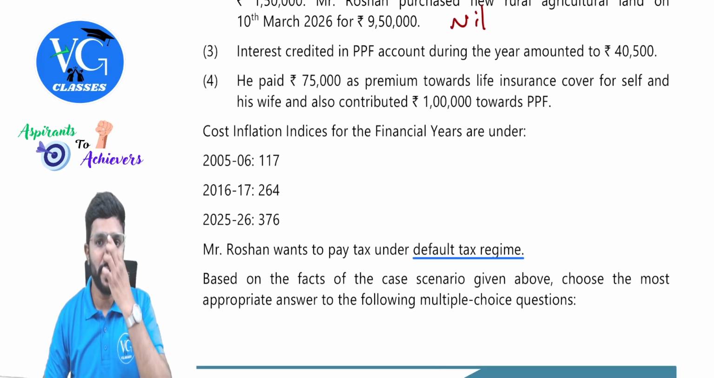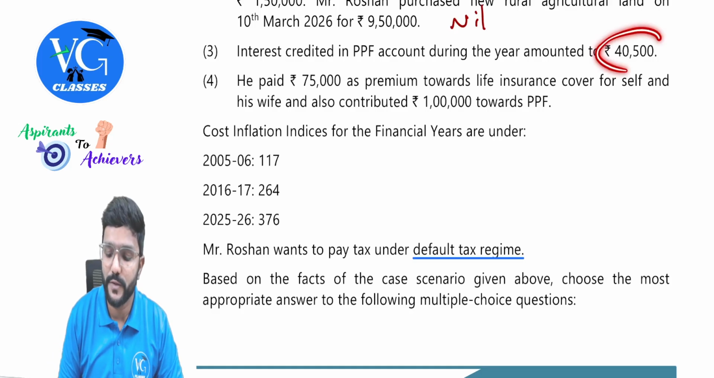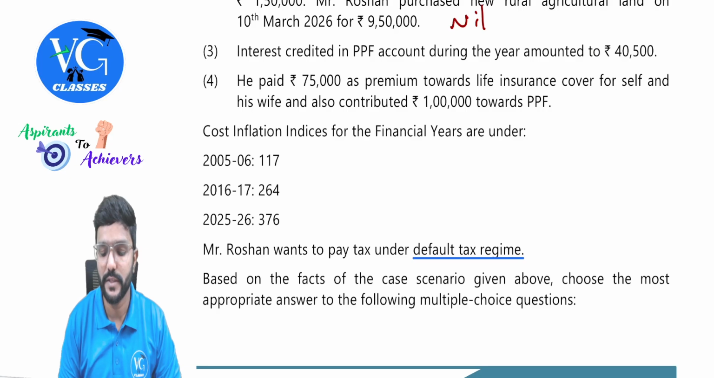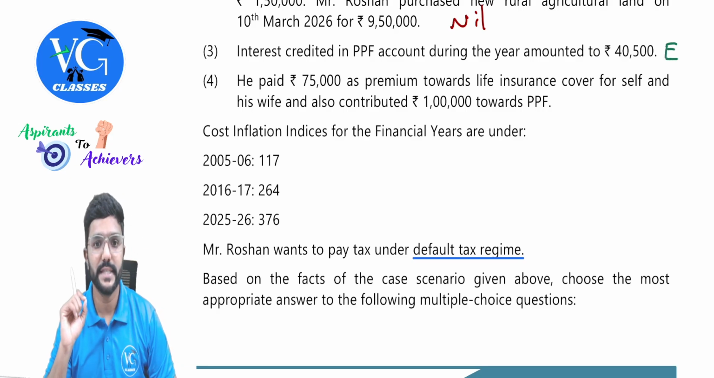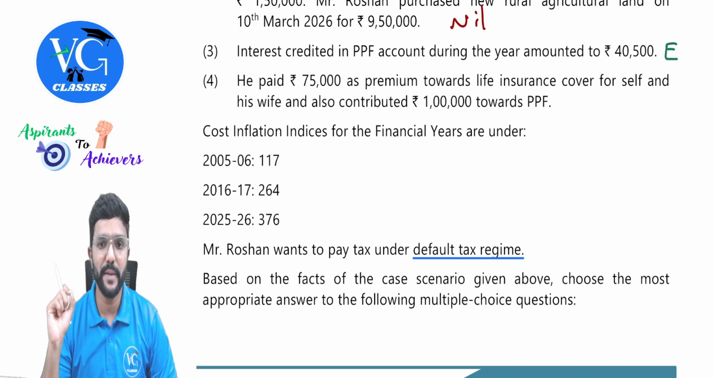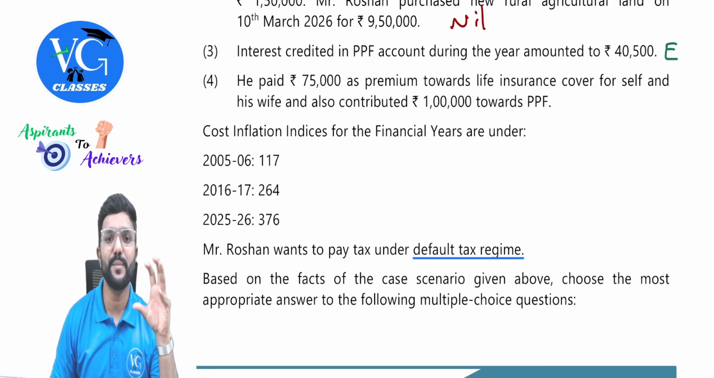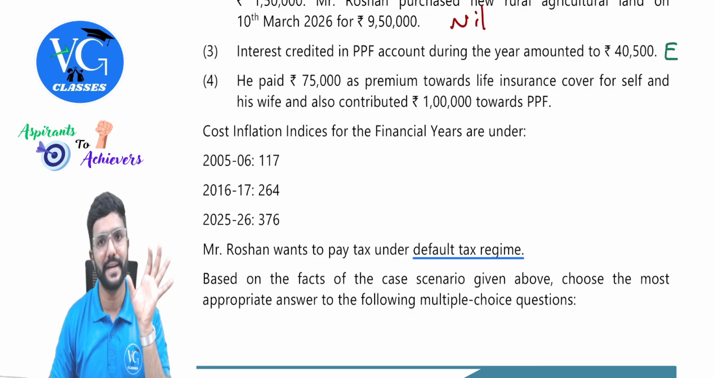Interest credited in PPF account during the year amounted to 40,500, which is fully exempt, people. This is fully exempt, the interest part on PPF. Okay. Next, he paid 75,000 as premium towards life insurance coverage for self and his wife, but the policy amount is not given. So assume it is within the limit, guys.